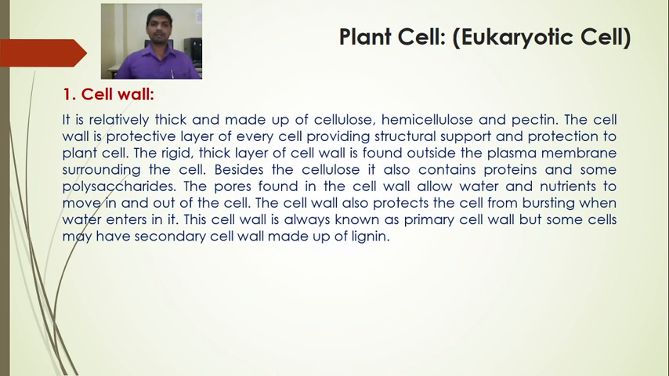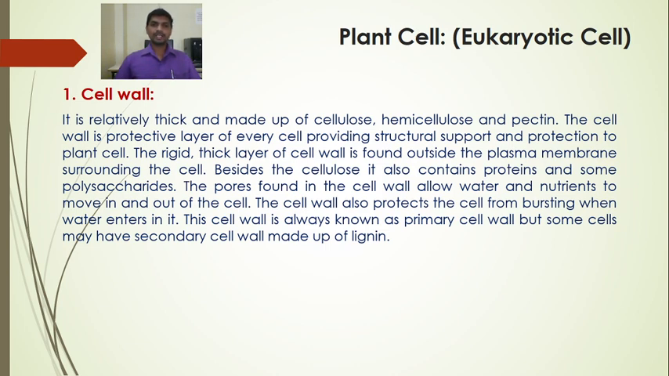This cell wall is known as the primary cell wall, but some cells may also have a secondary cell wall made up of lignin. So the cell wall, which is protective in function, is a rigid thick layer found outside the plasma membrane that surrounds the cell.